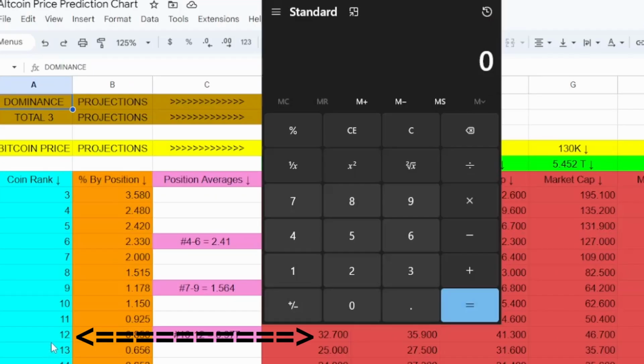So if we scroll down here to position number 12, this will be like the idea that it stays where it's at now. It ends the bull run in position 12, which is where it was at the time of making this video. We scroll to the right of there and we see that this is our first market cap projection, which is 32.7 billion. That's at 91K Bitcoin. So we type in 32.7 billion, and then we're going to divide that by that 400 million that we just discussed. And that gives us our first projected price of